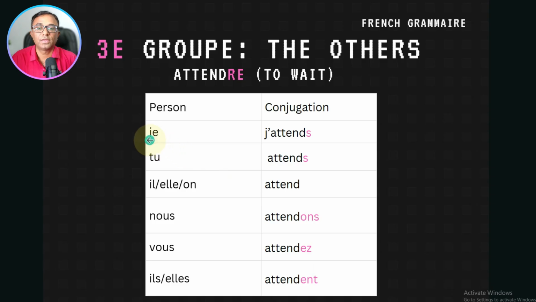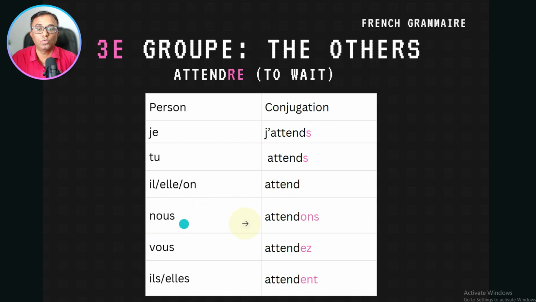So how to pronounce it? Here je is given, and E is a vowel in French. In French there are 7 vowels: A, E, I, O, U, H mute, and Y. Then we have to write J apostrophe. If any word starts with a vowel, again you write J apostrophe, and it is pronounced j'attends. J'attends means I wait. Tu attends, you wait. Il, elle, on attend means he, she, and we wait. On attend means we wait.